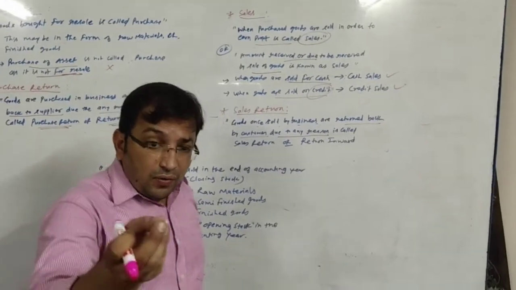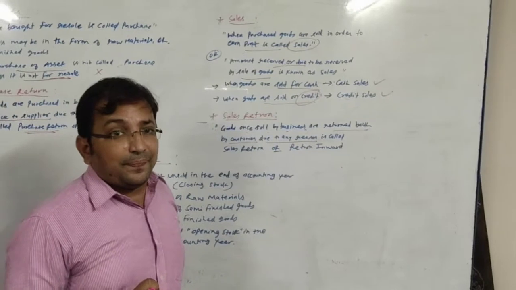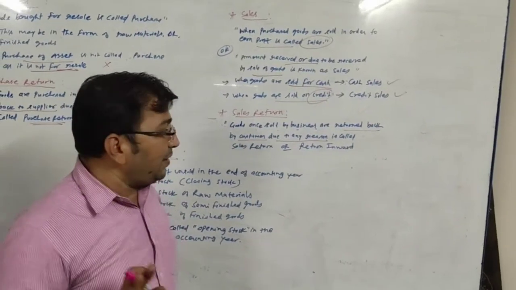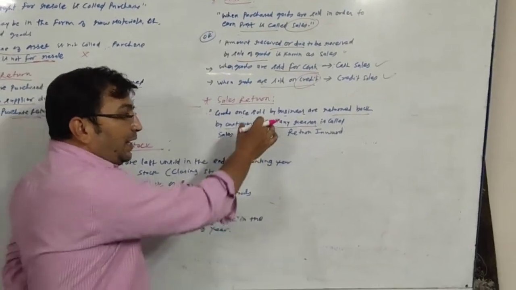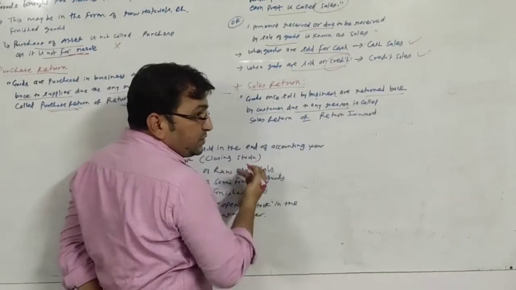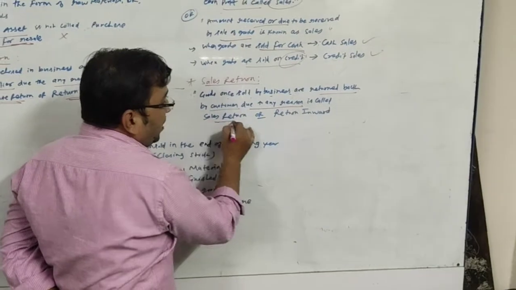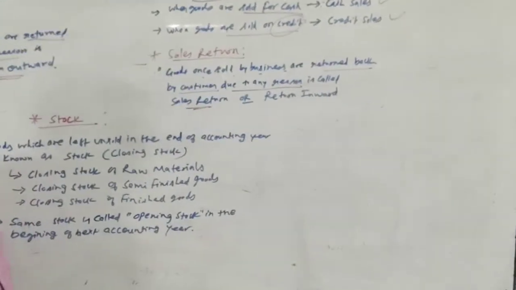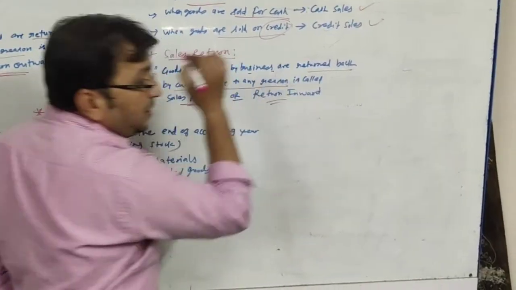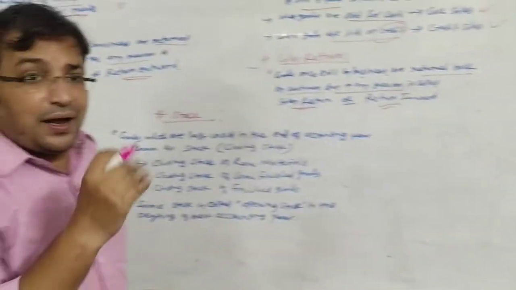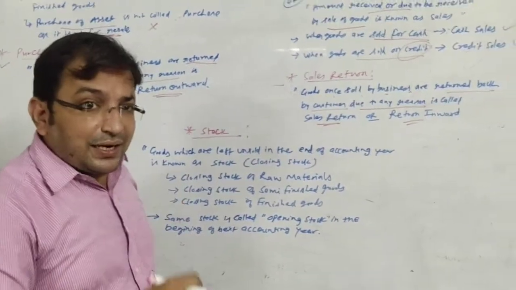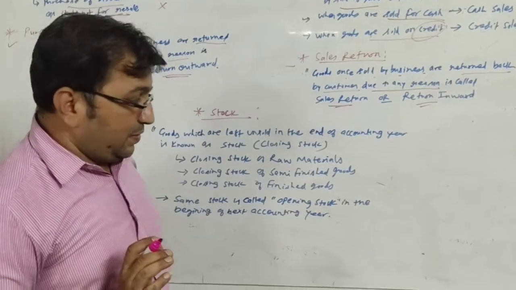We failed to deliver goods on time. Any reason is possible, but because of it, goods come back to us from the customer. It is called sales return. The other name is return inward. Purchase return, return outward. Sales return, return inward.